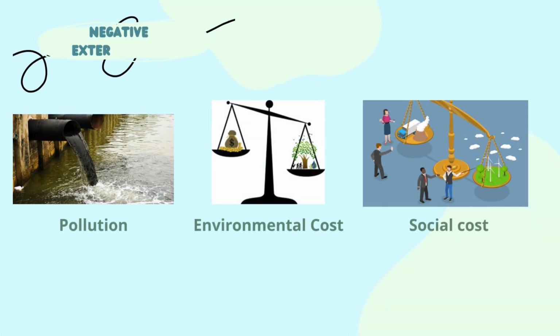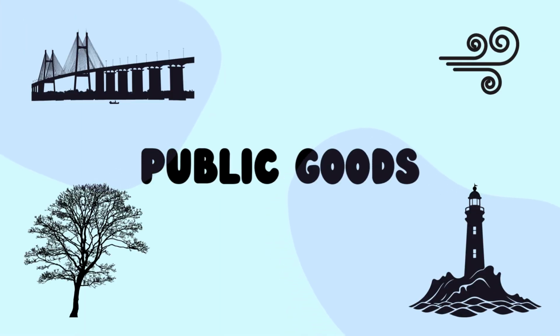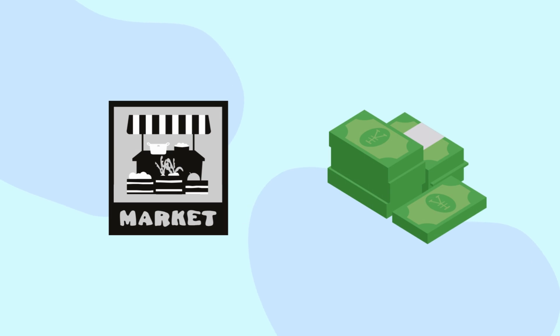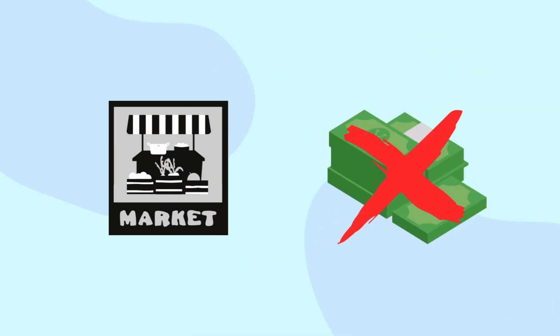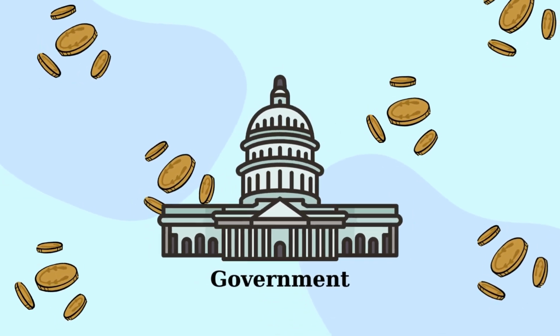This case illustrates how negative production externalities such as pollution can lead to significant social and environmental costs. The action of one company can disrupt entire communities, and even years later, the damage may still be felt. As we delve into the concept of externalities, we will also introduce a closely related term, public goods. The interaction between externalities and public goods often presents challenges that the market alone cannot solve, making government intervention crucial in certain cases.